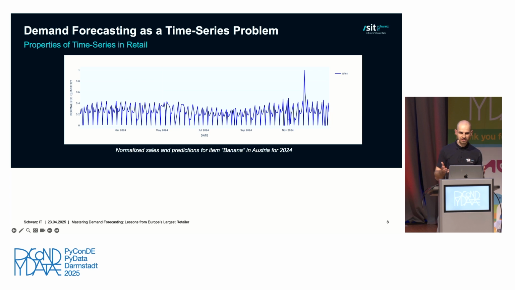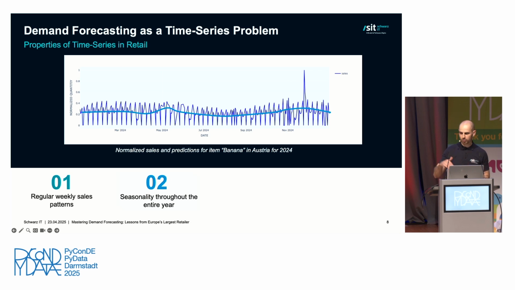And our time series that we are faced with have a few certain properties. So first of all, it's quite apparent that we have a super regular weekly pattern. This is what we also refer to as weekly seasonality. On top, you can see that we also have more long-term patterns, so yearly patterns, where you see that we sell less bananas in the summer, likely because maybe strawberries are also available, while we sell a lot in the winter. This would also repeat throughout several years.